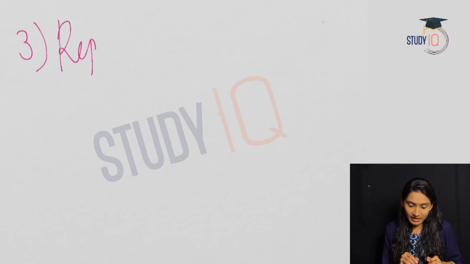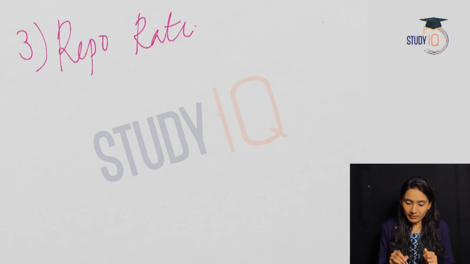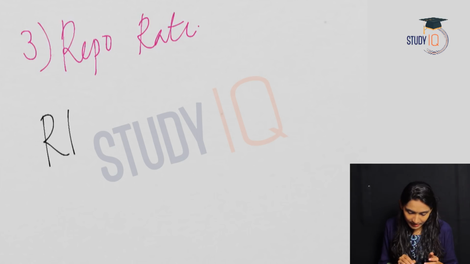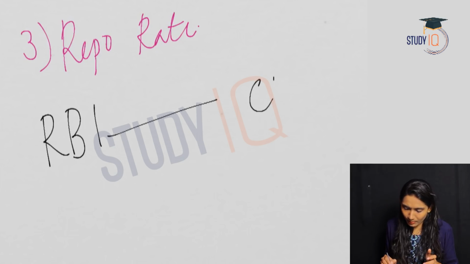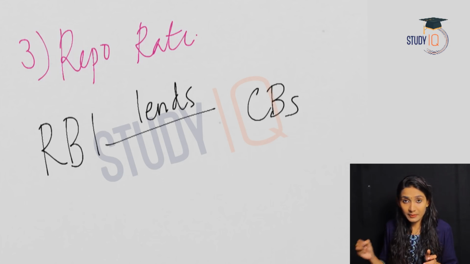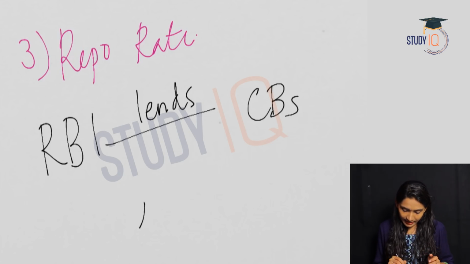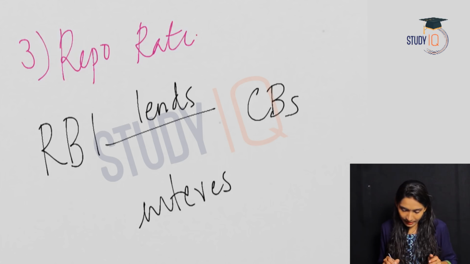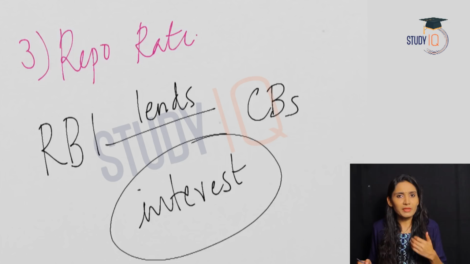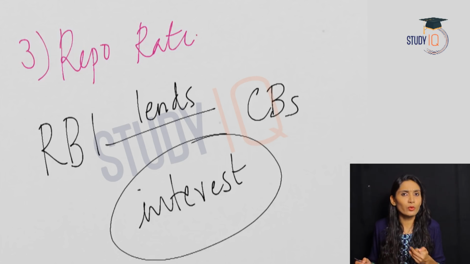Thirdly, we have the repo rate. Repo rate means the rate at which RBI lends to commercial banks. So, in the case of repo rate, it is RBI lending to commercial banks. RBI lends to commercial banks at a particular percentage of interest, and this interest is known as the repo rate. So, when the repo rate is less, that means the interest at which Reserve Bank of India lends to commercial banks, when that rate of interest is less, what will happen?